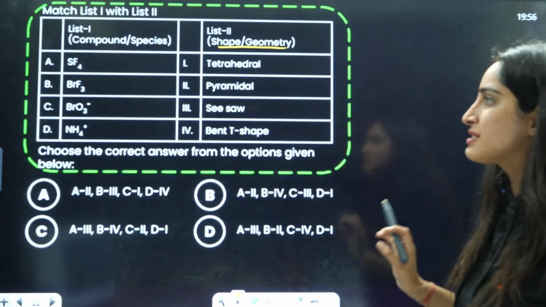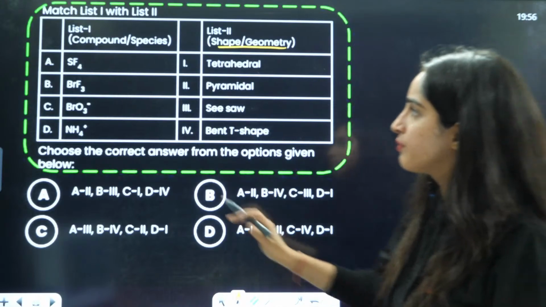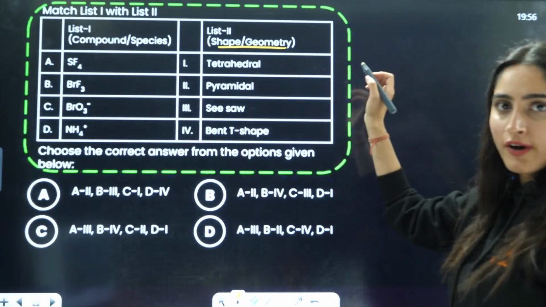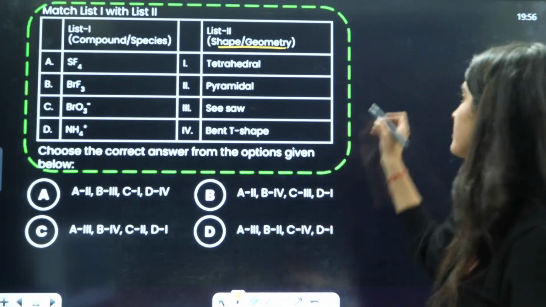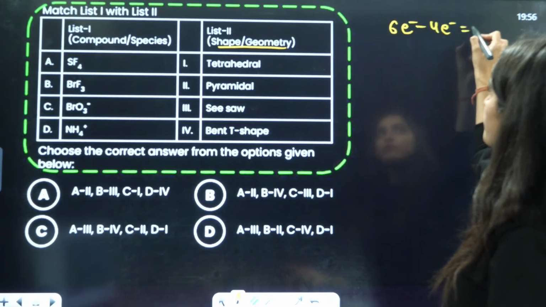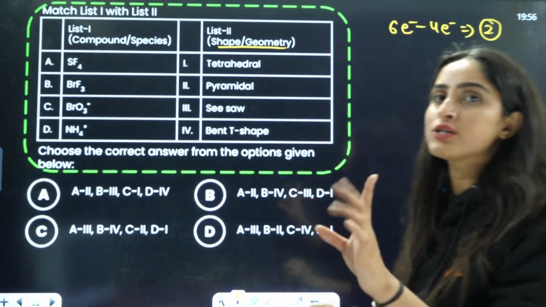The simplest way is that firstly you see SF4. Sulfur belongs to the oxygen family. It has 6 electrons in the outermost shell, right? 4 bonds it is already making. That means 4 electrons are consumed, 2 electrons are left here.